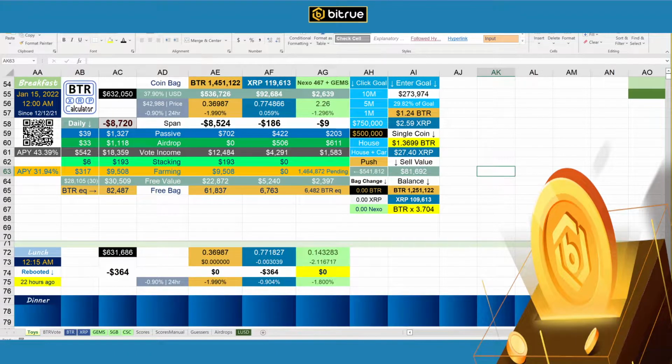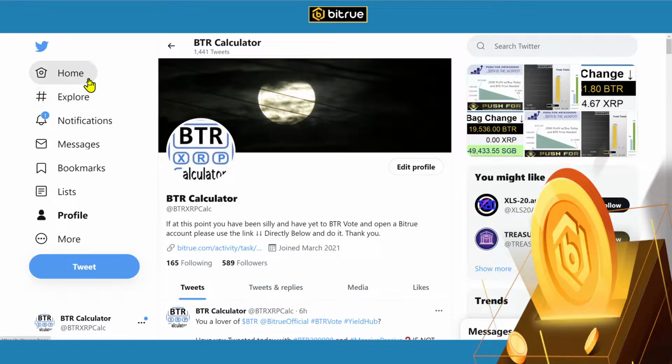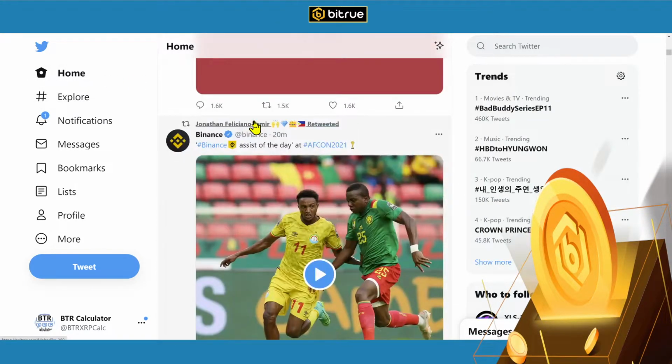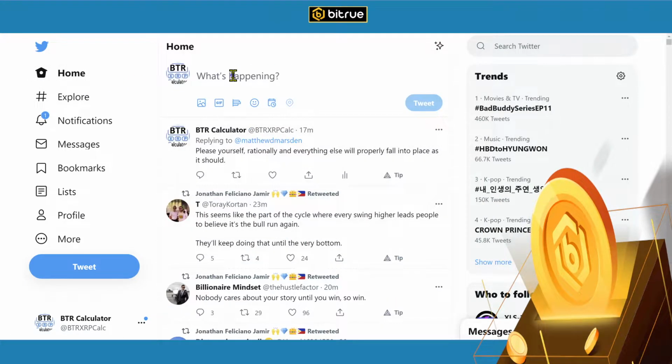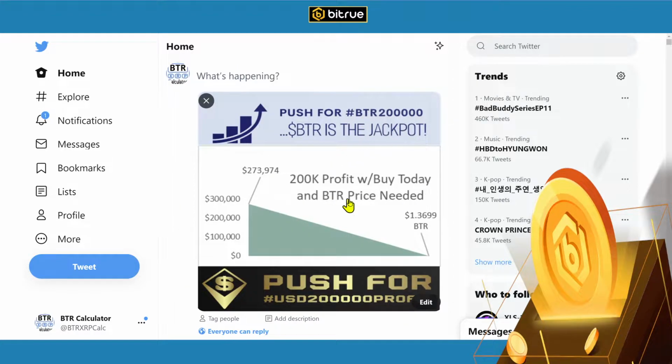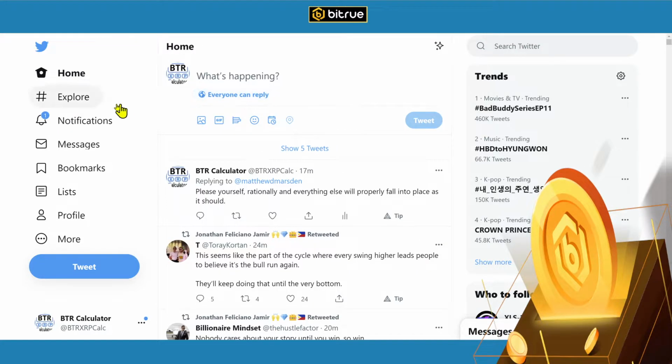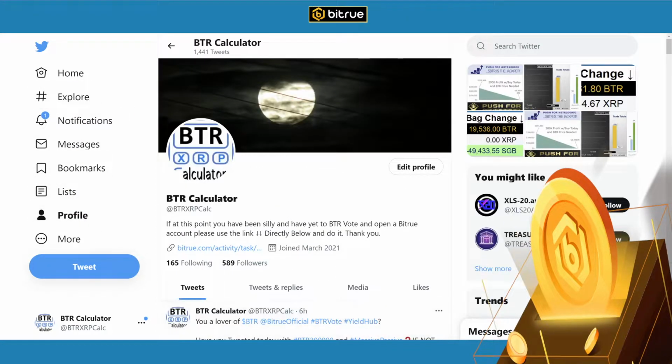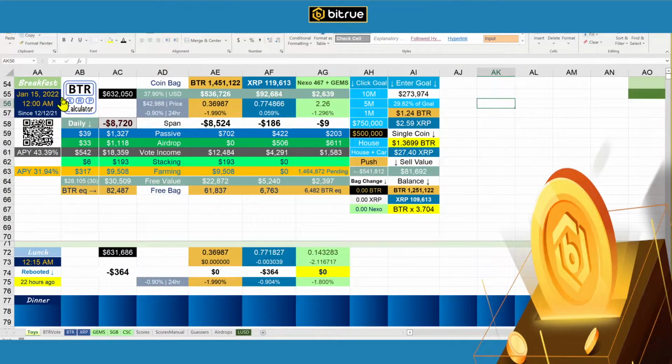In fact, let me see something here. Let's go to Twitter real quick. If I were to paste that in here, yeah, it's got the whole chart there. I don't know why it didn't paste in there correctly, but it doesn't matter. Here's the chart. One click, bam, it's there. I can paste it into Twitter much easier.